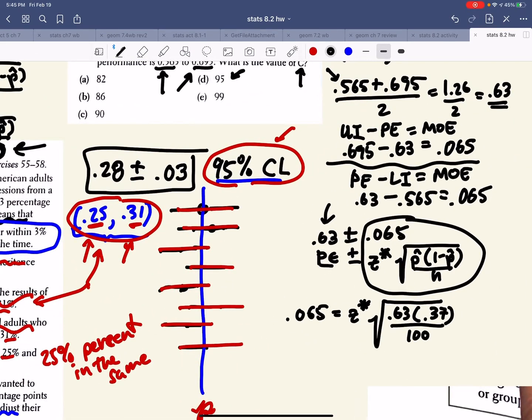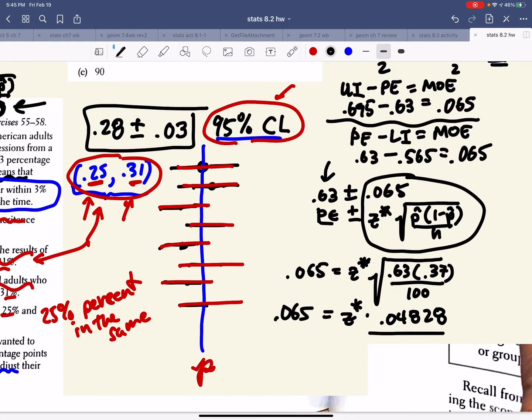So let's crunch some numbers. Divide by 100, then take the square root, and I get 0.04828 times z star equals 0.065.